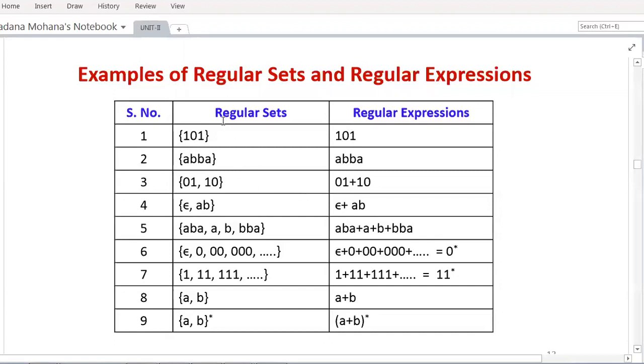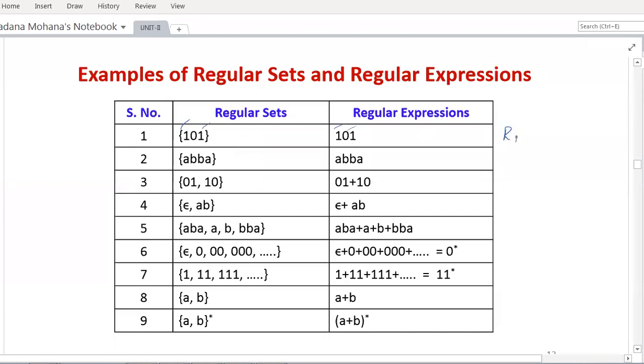So let us see in this table, the first column is regular set, the second column is regular expression. For the regular set, the first one you can see is 101. So 101 is a string, and that is represented within set brackets. Now the regular expression does not contain set brackets, so you can remove the set brackets and take the string as it is. Now in which form is it? Let us take 1 as one regular expression, 0 as another regular expression, and 1 as another regular expression.